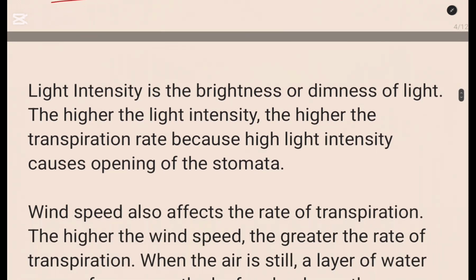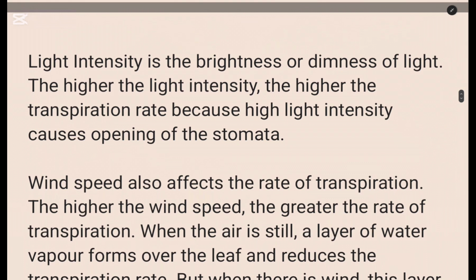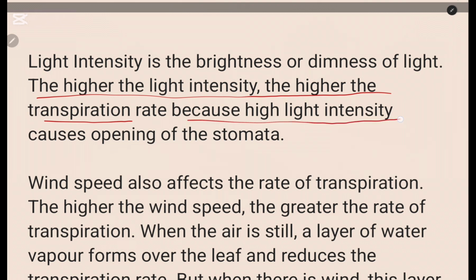Then of course we go to light intensity. Light intensity is just the brightness or dimness of light. So the higher the light intensity, the higher the rate of transpiration. And this is because the higher light intensity stimulates or causes the opening of the stomata. The stomata is just the pore where water passes. So when it is open, water is able to come out or diffuse out.